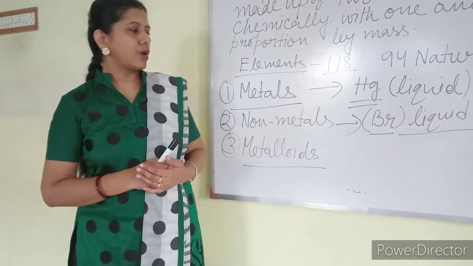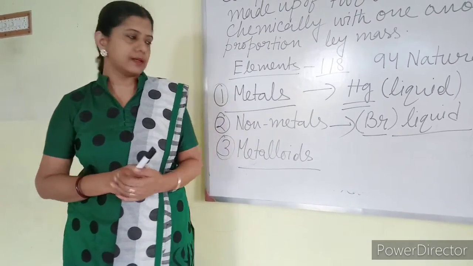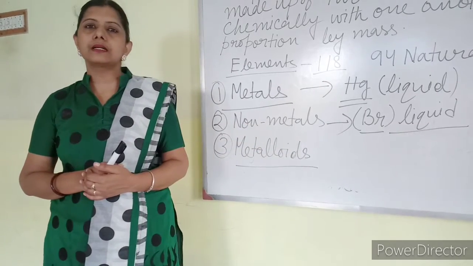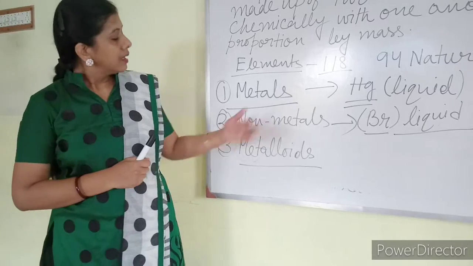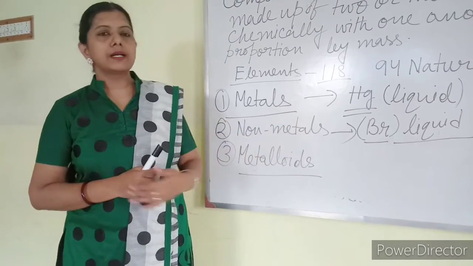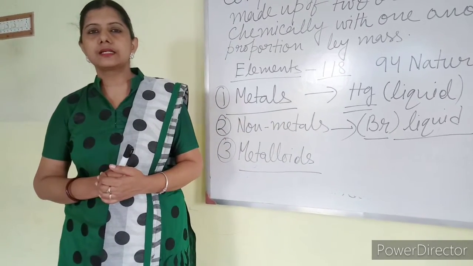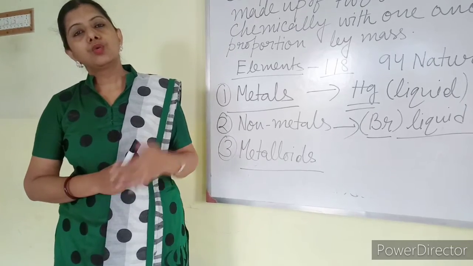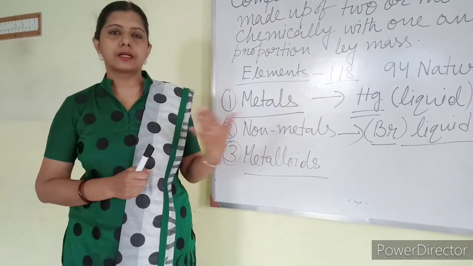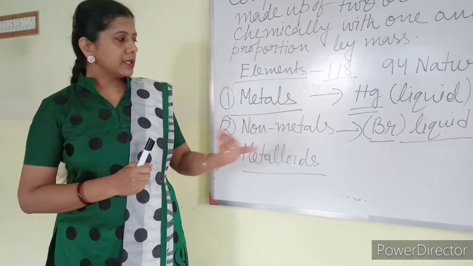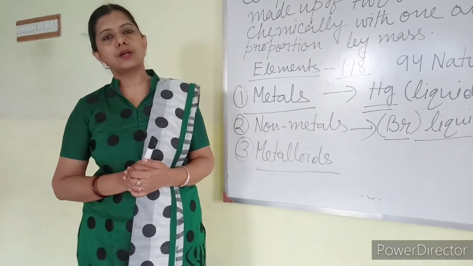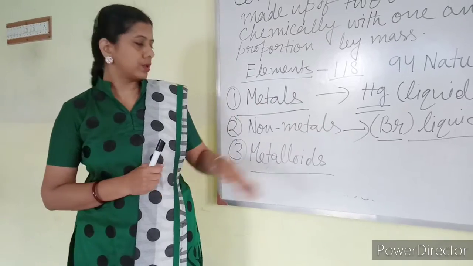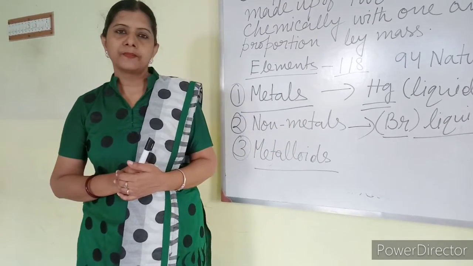Similarly, in case of non-metals, some exceptions are there. I told you that non-metals are not good conductors of heat and electricity, but try to remember which non-metal is a good conductor of heat and electricity. Carbon, graphite. Carbon in the pure form is known as graphite. That is a very good conductor of heat and electricity both. So that is the exception.